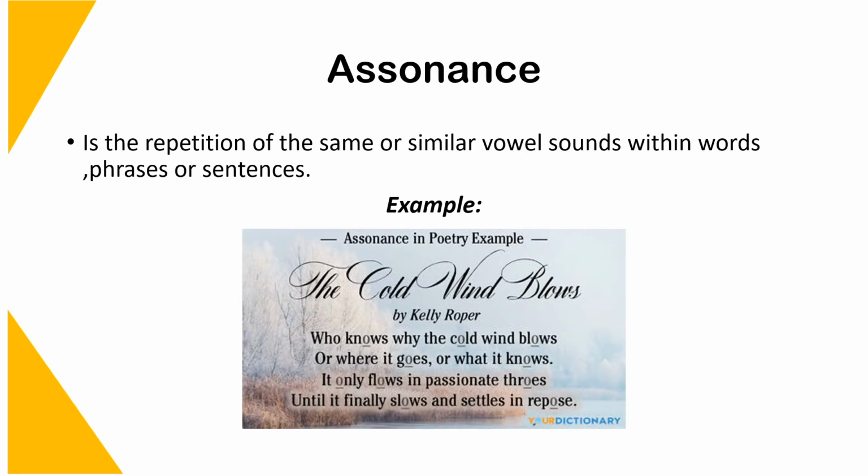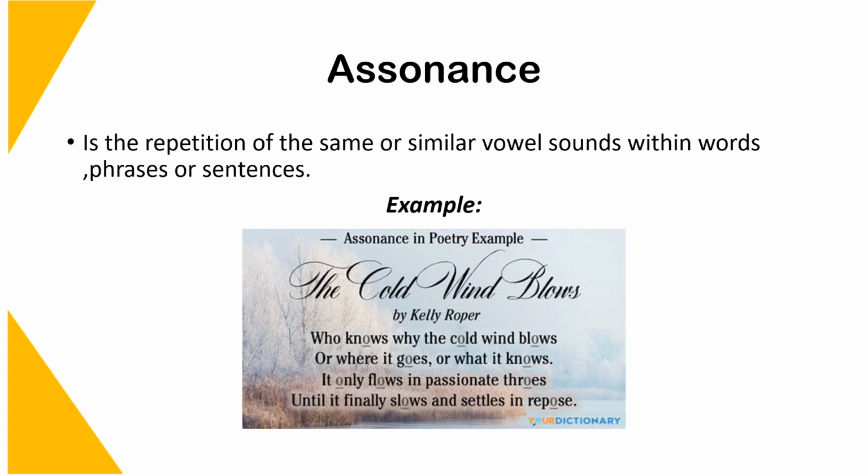The second one we will look at under sound devices is assonance. Assonance is the repetition of the same or similar vowel sounds within words, phrases, or sentences. Our example comes from a poem by Kelly Roper titled The Cold Wind Blows. The poem reads, "Who knows why the cold wind blows, or where it goes, or what it knows? It only flows in passionate throes until it finally slows and settles in repose."